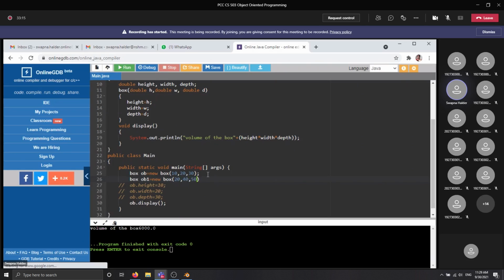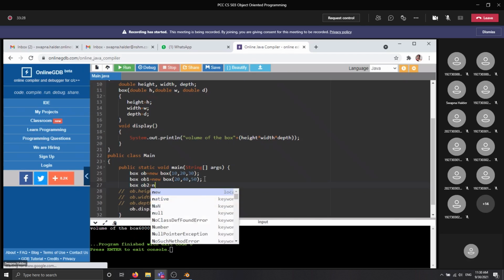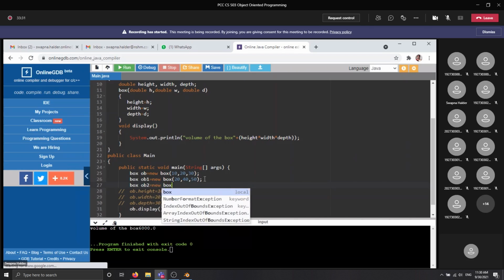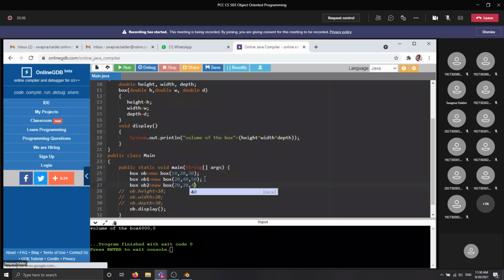For every object, you need to write only one statement for assigning the values of height, width, and depth here. Clear?